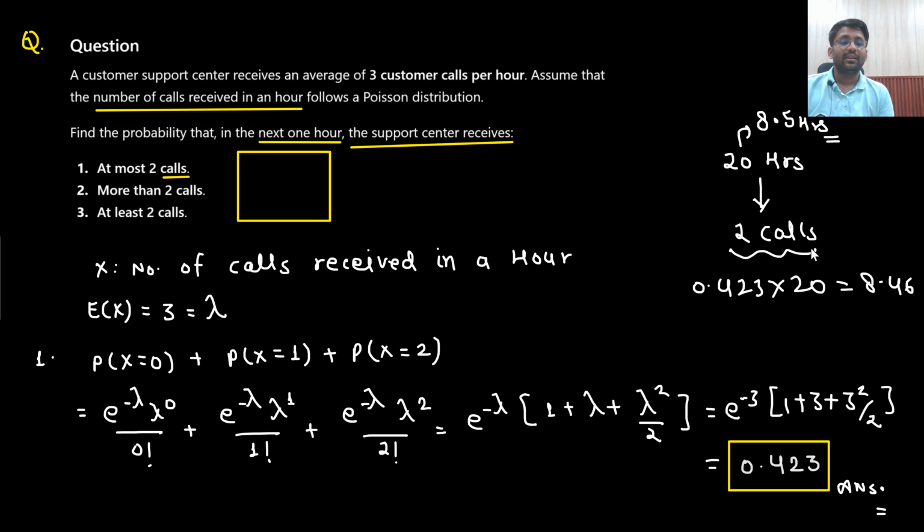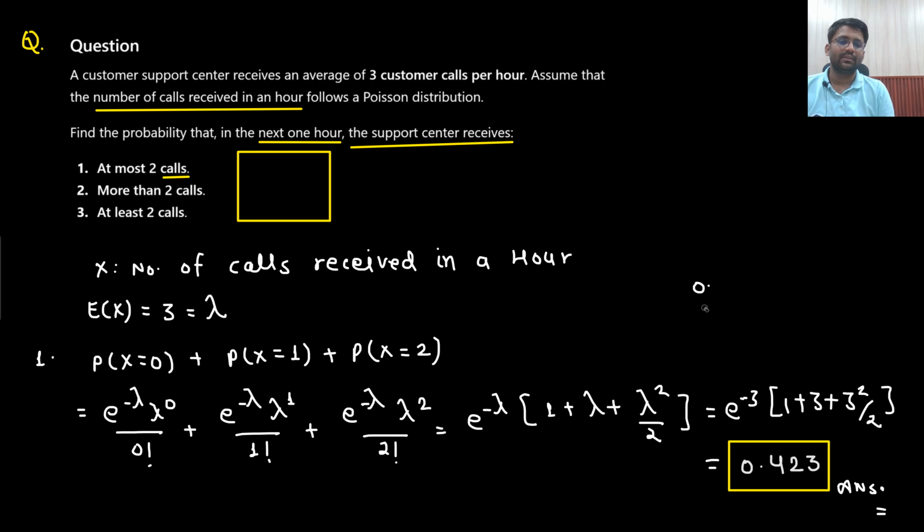If the question was, let me know in the next 20 hours, how many hours are expected such that I will receive at most 2 calls, first of all, what will be my target? The probability that I receive at most 2 calls in the next 1 hour. So that probability I will find out, and after that, I will multiply with 20. So that will be the answer. Understandable?